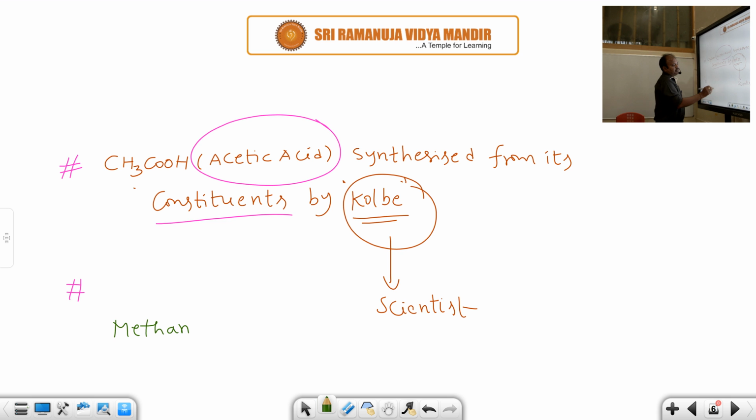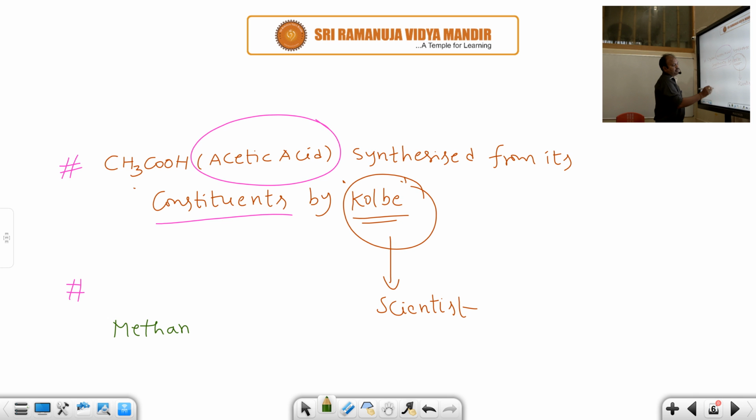Methane is the third organic compound prepared in the laboratory, by the scientist Berthollet.